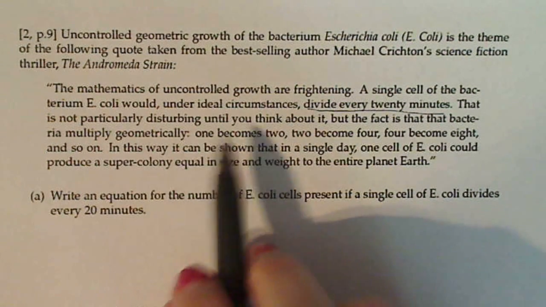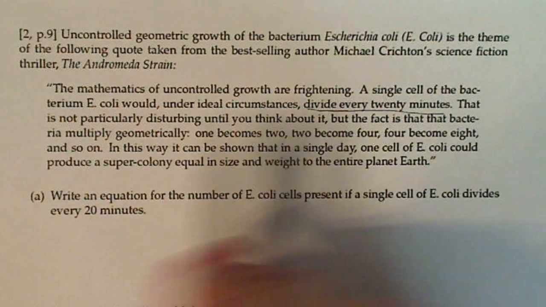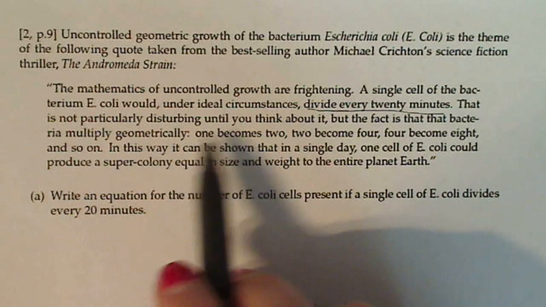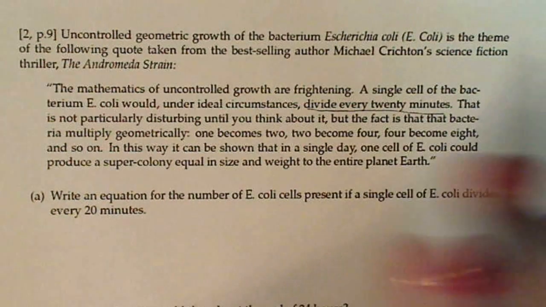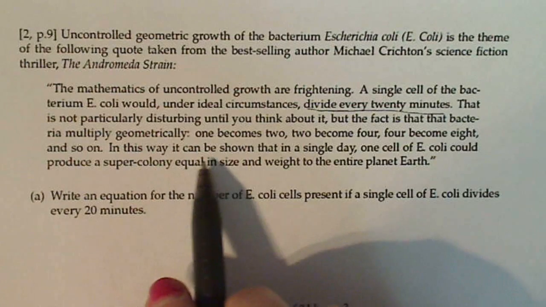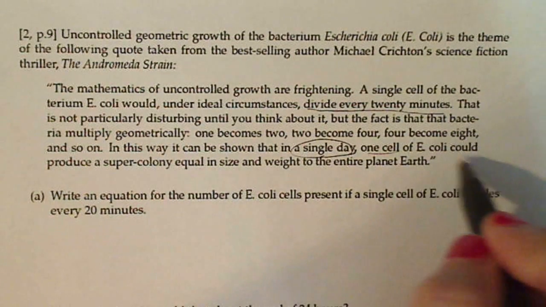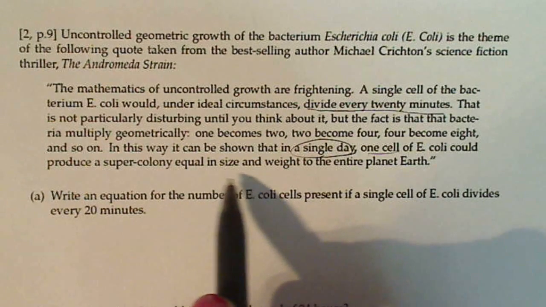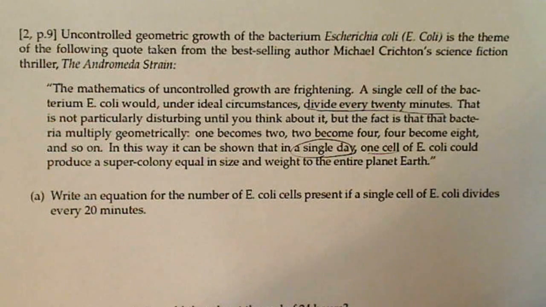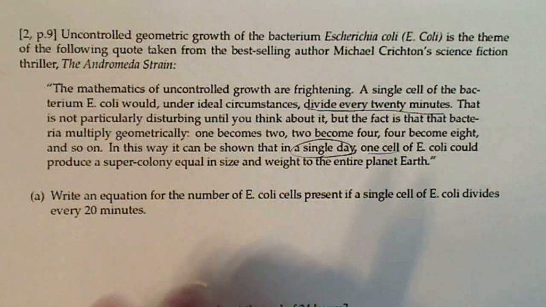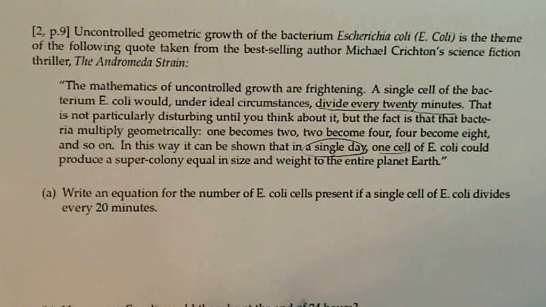That is not particularly disturbing until you think about it, but the fact is that bacteria multiply geometrically. 1 becomes 2, 2 becomes 4, 4 becomes 8. In this way, it can be shown that in a single day, this is his claim, a single day, one cell could produce a super colony equal in size and weight to the entire planet Earth. Okay, so that's his claim, and we're going to prove if he's right or wrong based on the wonder that is mathematics.